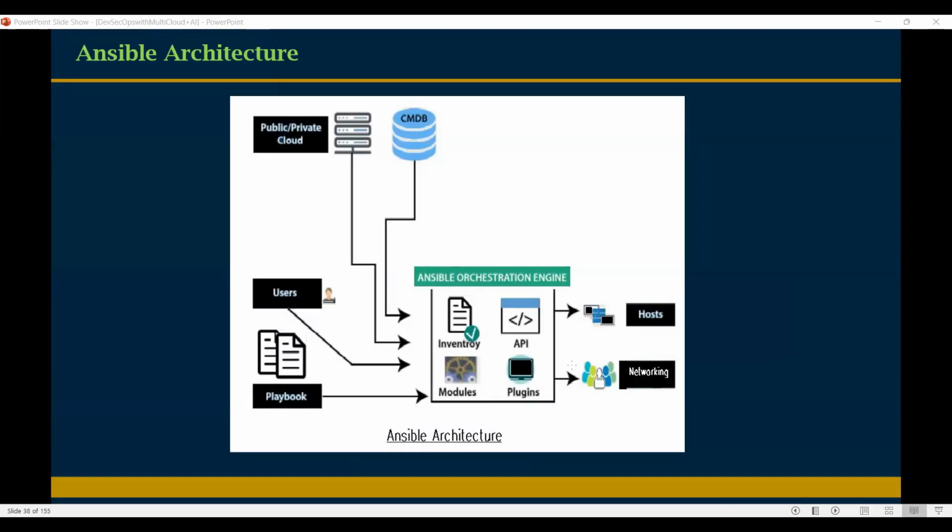We need to set the environment variables. Finally, we need to reboot the server. Reboot or restart, both are the same. So we need to restart the server. Once you restart the server, the changes will be reflected, right? So this is the process we need to follow in real-time projects if you want to deploy Java in a